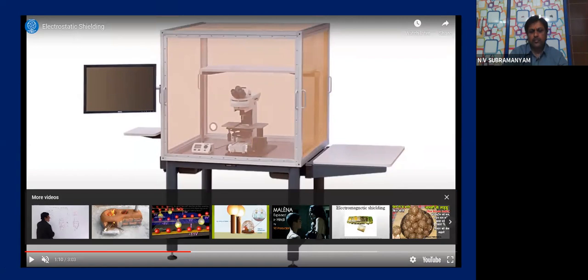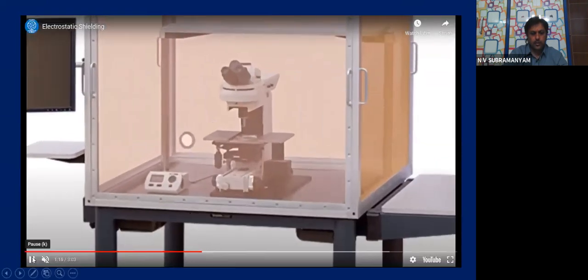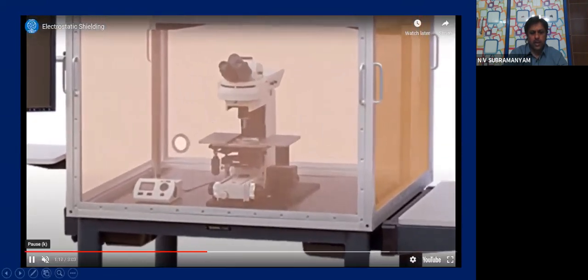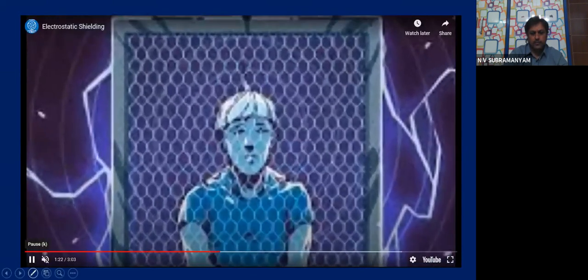Okay, because we know electric field is zero inside the cage. So the persons inside the cage, they will not get affected. Like that only, any sensitive electrical instrument can be protected from external electric fields by this Faraday's cage property. That is electrostatic shielding. One more example I will tell you, application. Okay, you see that sensitive instrument? It is completely protected from outside electric field. Here this person also is protected.